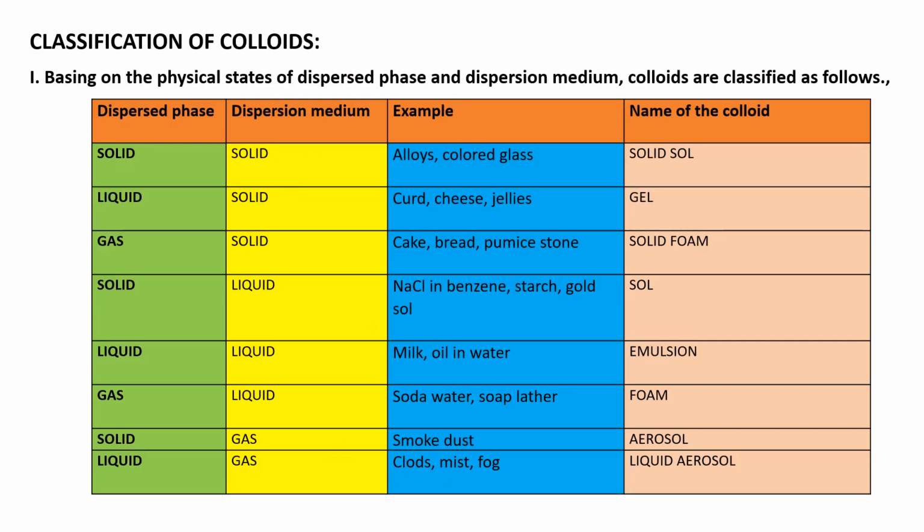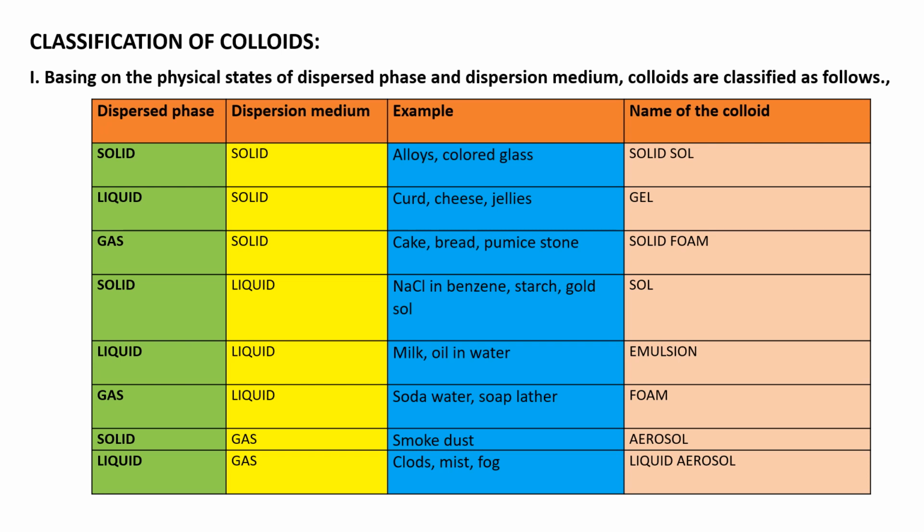Next, classification of colloids. We can see various types of colloids depending upon various factors. The first one I have taken here is based on the physical states of dispersed phase and dispersion medium. Colloids are classified like this. I have given a table here, students: dispersed phase, dispersion medium, example and name of the colloid.